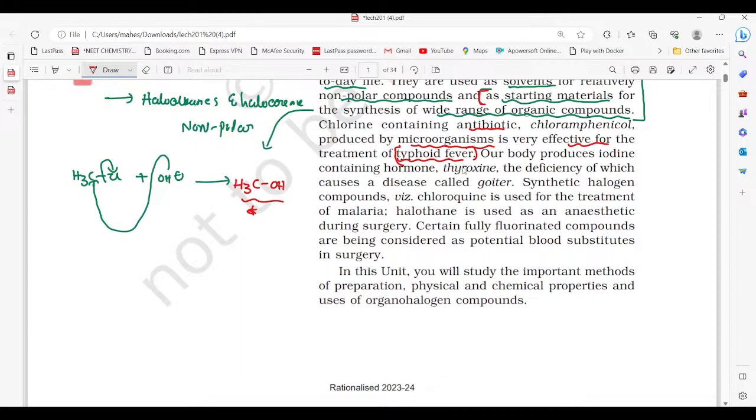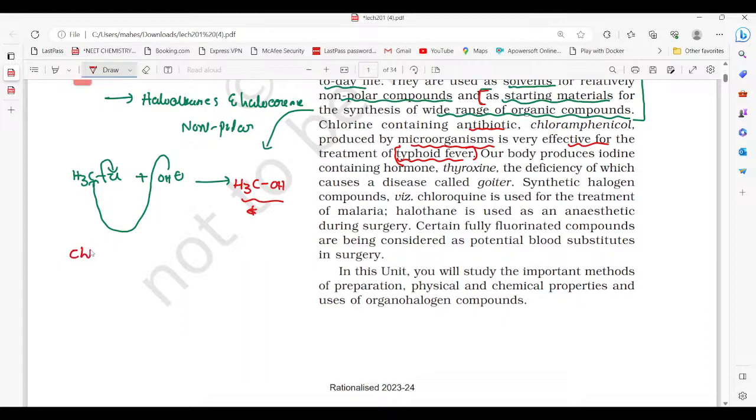Why? Because we observed that in the 2023 paper, they took lines from the NCERT and gave them in the paper as statements. So each and every statement you have to understand. By only reading NCERT, we do not get full marks, because we have to understand each and every line by taking an example. We have to remember that the chlorine-containing antibiotic is chloramphenicol.